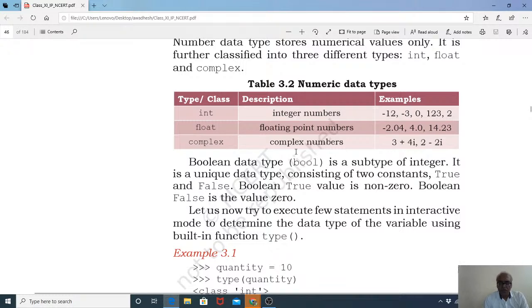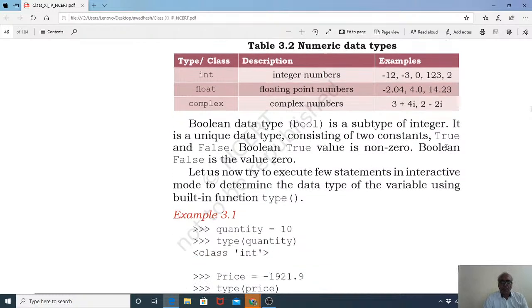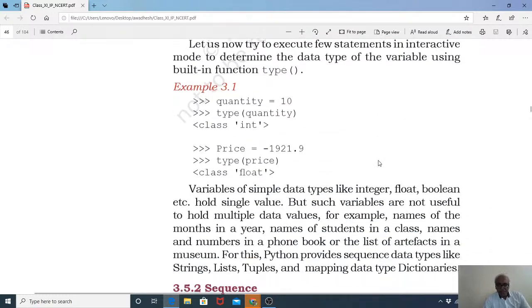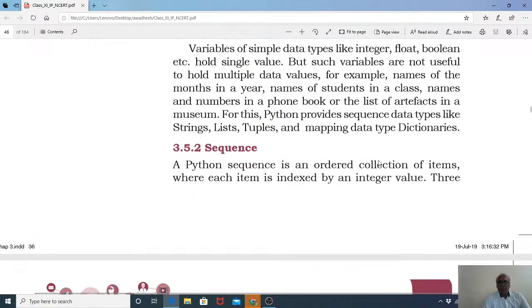Then there are complex numbers. Students who are in mathematics can understand complex numbers. What is a complex number? That is 3 plus 4i or 2 minus 3i. These are mathematics terms, and we'll be doing this in detail later on. Boolean values are also a data type. They are used to store true and false values. Clear? So these are variables and simple data types.